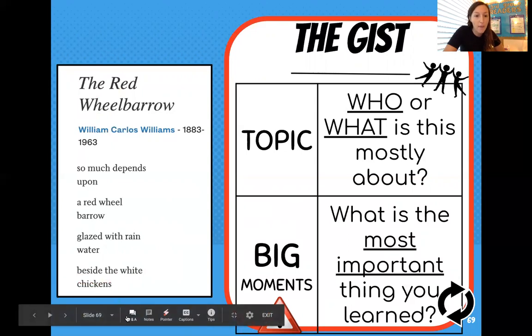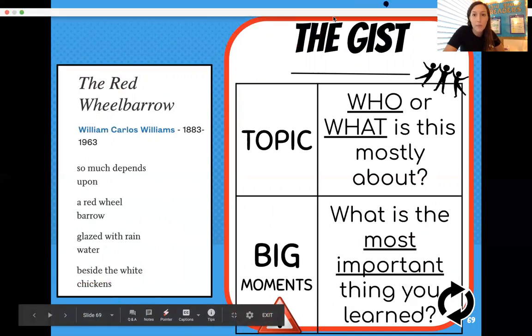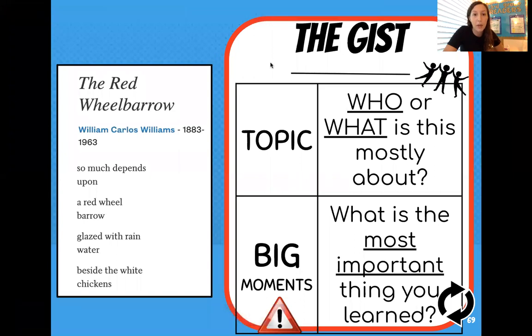So that was a short poem, and I want to take the time to highlight some of the vocabulary words that we talked about. So I'm going to highlight each line in orange. So much depends, that's line 1. Upon is line 2. Even though upon is only one word, that's going to be line 2. It's the only word in that line. It's like a row in the poem, our lines. Here we see that there's a space before our next group of lines. So this tells me that so much depends upon, those 2 lines, are a stanza. So I'm going to circle that stanza in red.